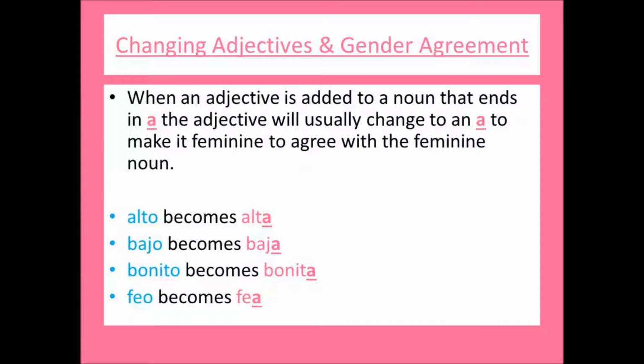When an adjective is added to the noun, it ends in A. The adjective will usually change to an A to make it feminine to agree. So alto becomes alta, bajo becomes baja, bonito becomes bonita, and feo becomes fea.